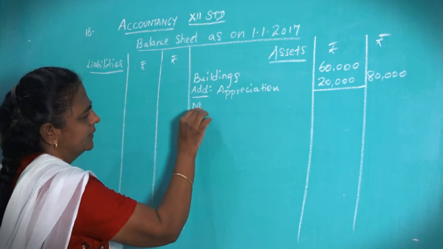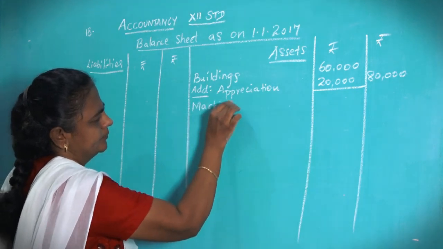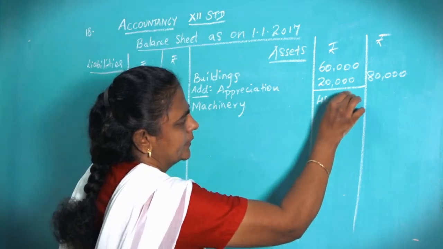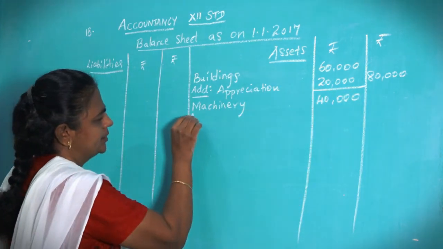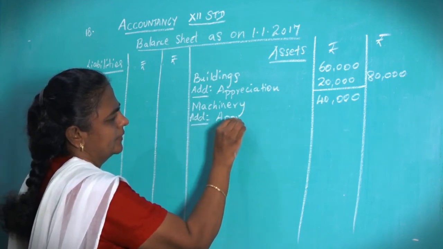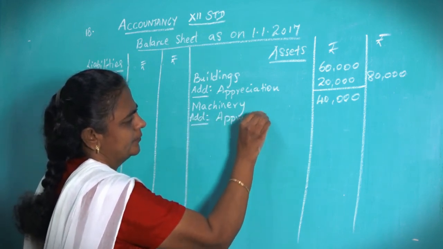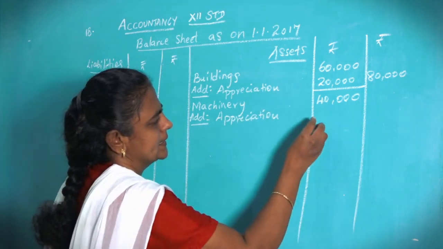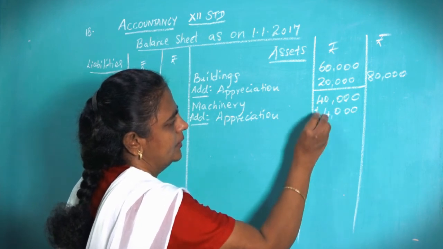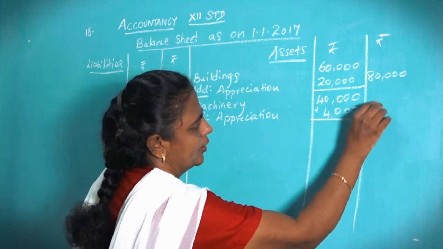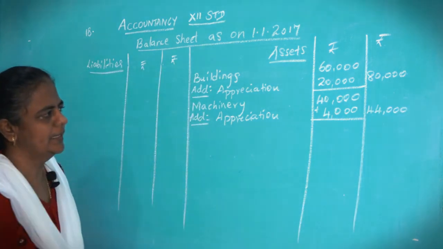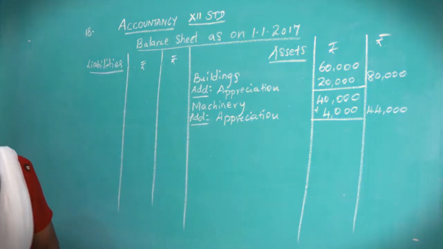Next, machinery, old value 40,000, appreciated, increased, add appreciation, again it has increased 10%, that is 4,000, already we calculated in the revaluation account, so add that and write 44,000, increase in the asset value appreciated.